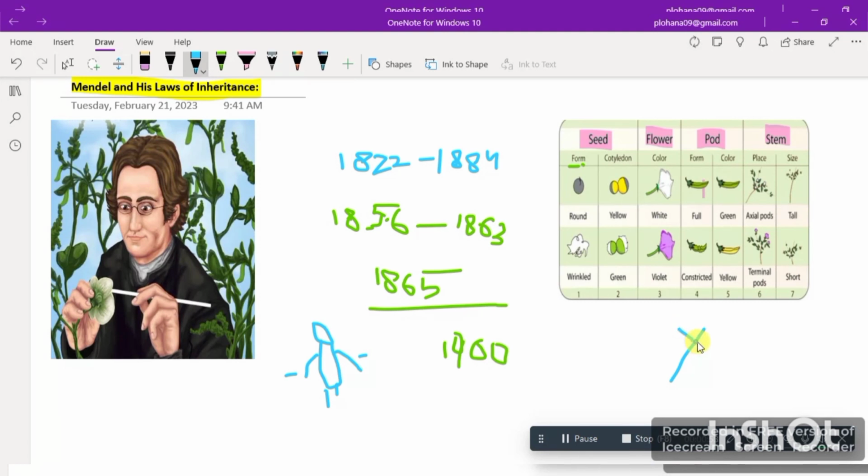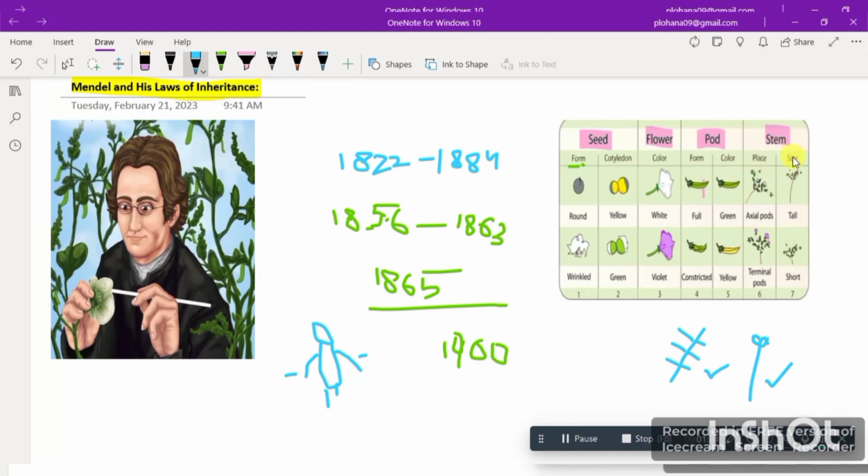Their leaves are on the side of the stem, so these are axial. Or they can be terminal, on the last part of the stem, as you can see here. So either their flowers or their leaves can be on the axial part, or on the terminal part. Axial and terminal are the traits, while stem place is the character.